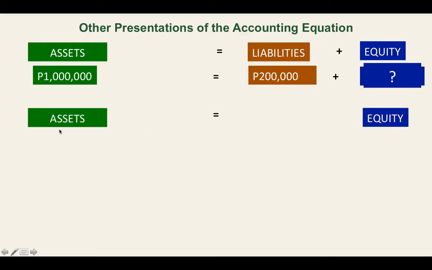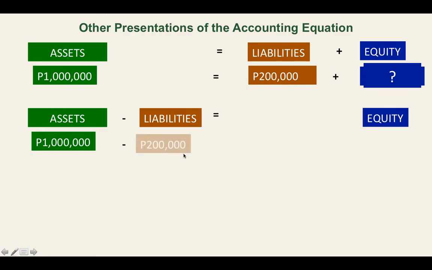So our equation will be assets, and then transpose liabilities to the left side. In transposing, class, the rule is that we have to change the sign. This is positive, so it will become negative. So assets minus liabilities equals equity. You can also express that as equity equals assets minus liabilities. You can interchange the presentation. So in this case, substitute the amounts: assets of 1 million minus liabilities of 200,000. Then you have an equity of 800,000. So in this case, you now know that your equity is 800,000.